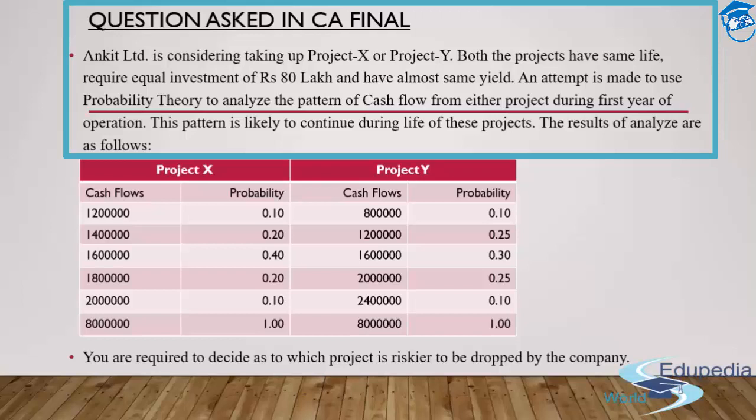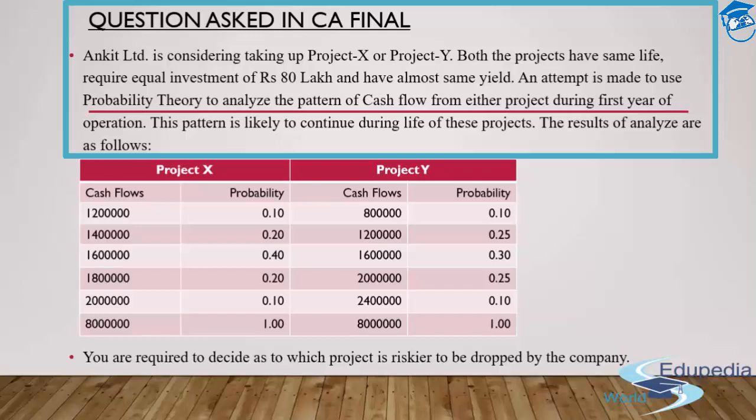An attempt has been made to use probability theory to analyze the pattern of the cash flow from either of the projects during the first year of operation. This pattern is likely to continue during the life of these projects. The results of the analysis are as follows. Projects X and Y have an initial investment of 80 lakh rupees, and they are going to provide you the same kind of risk and rewards. Basically the reward and not the risk. Risk we need to calculate for sure.